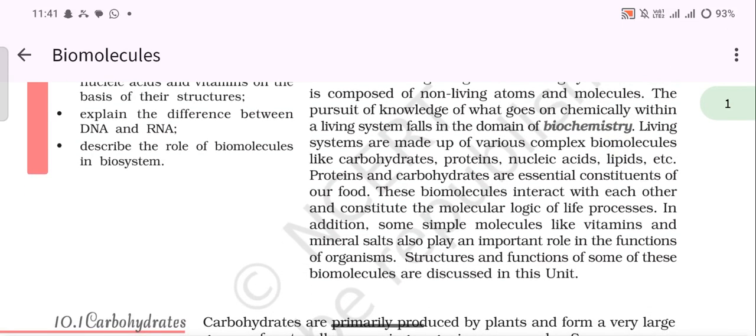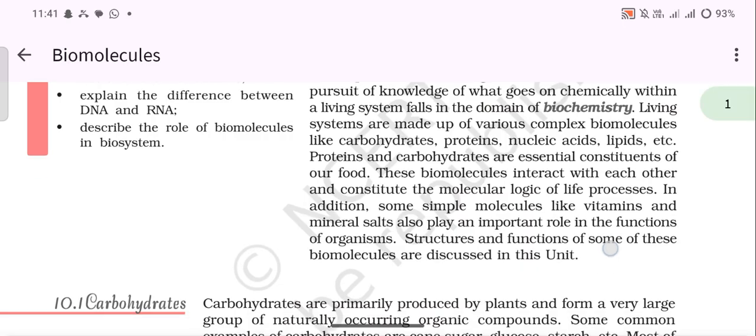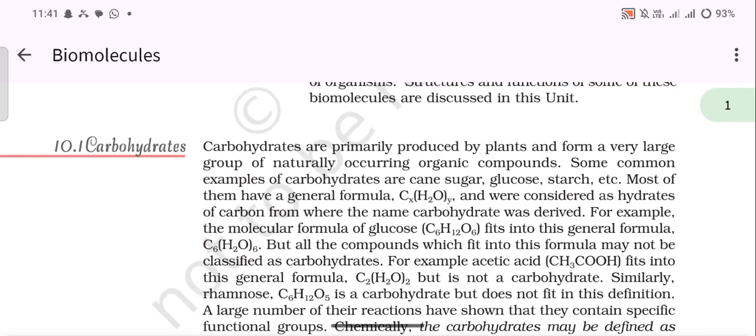In addition, some simple molecules like vitamins and mineral salts also play an important role in the functions of organisms. Structures and functions of some of these biomolecules are discussed in the unit. So, our first topic is carbohydrates.